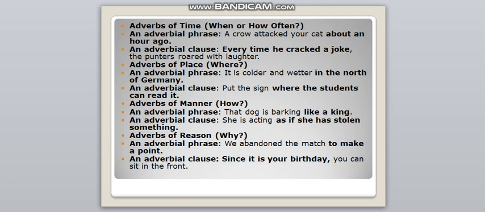Adverbs of reason. It talks about why. An adverbial phrase, we abandon the match to make a point. Whereas a clause, since it is your birthday, you can sit in the front. I hope all of you have understood the difference between the phrase and the clause over here.